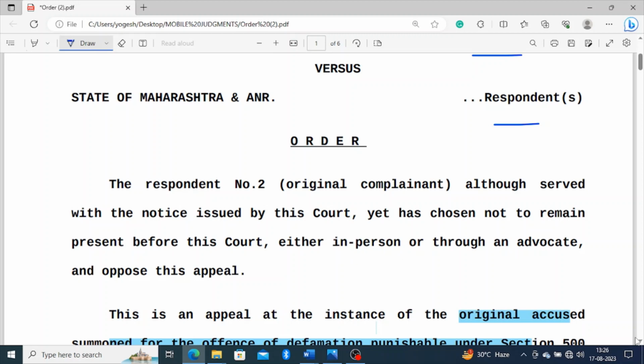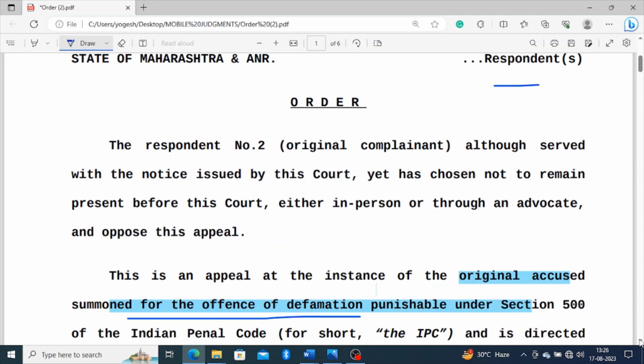The factum of the case was that the appellant was made an accused by respondent number 2 on charges of defamation under sections 499 and 500 of the Indian Penal Code, and he challenged that order before the magistrate court.